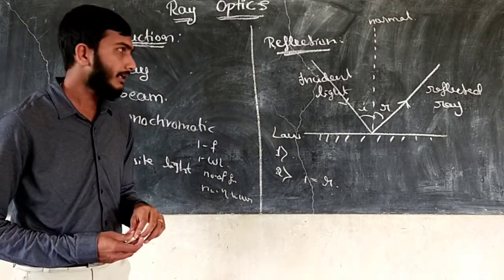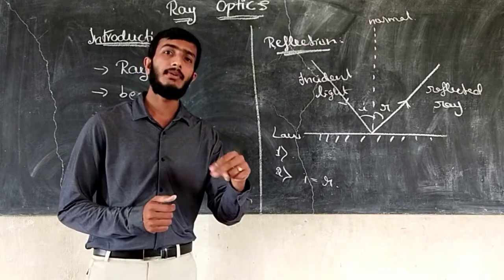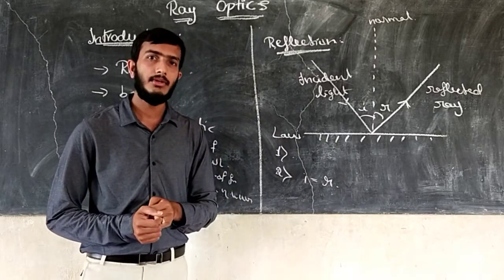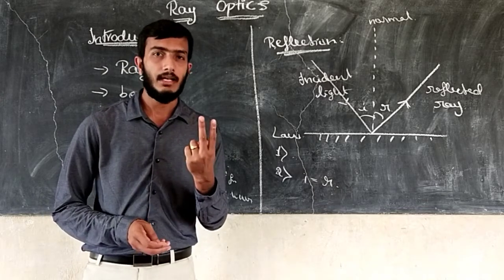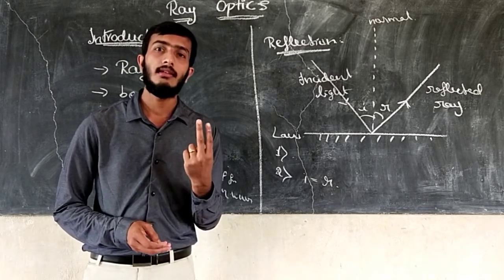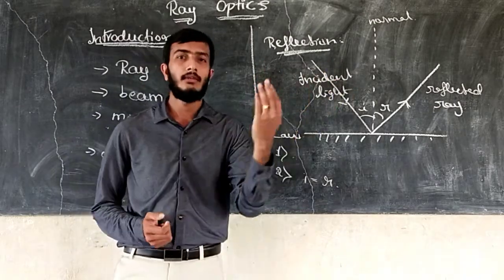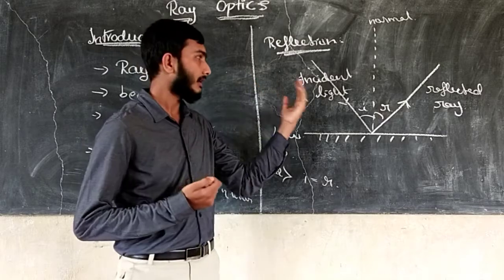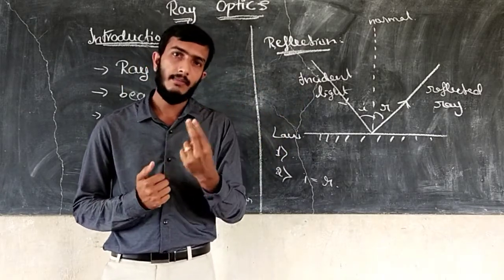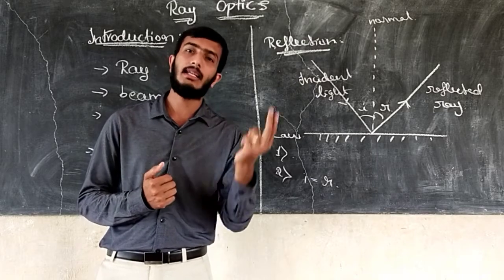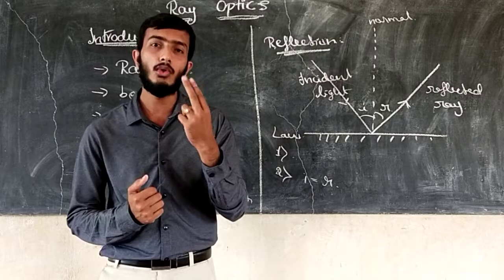Then the reflection of light travels on different spherical surfaces. We classify spherical mirrors into two types. One is the concave mirror, another is the convex mirror. We can reflect the ray through mirrors. Here the mirrors are spherical in shape, and spherical mirrors are classified into two types.